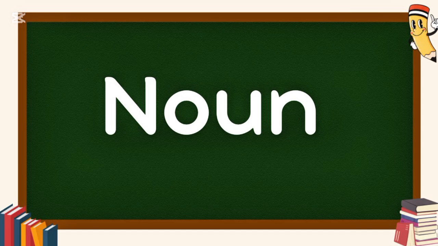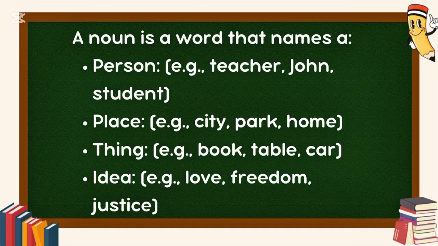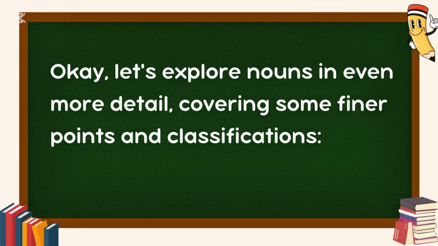Noun. A noun is a word that names a person, for example teacher, John, students; a place, for example city, park, home; a thing, for example book, table, car; or an idea, for example love, freedom, justice. Okay, let's explore nouns in even more detail, covering some finer points and classifications.